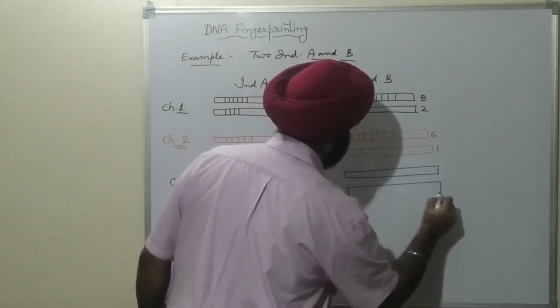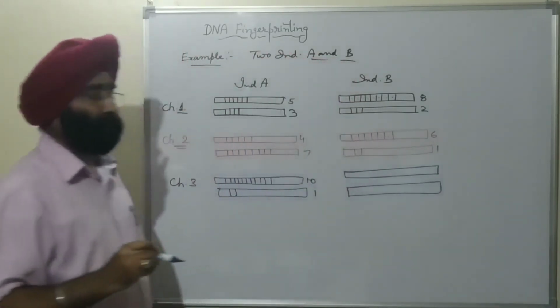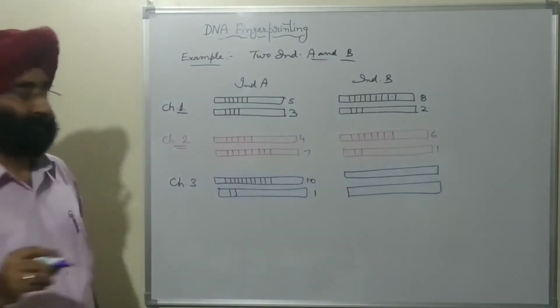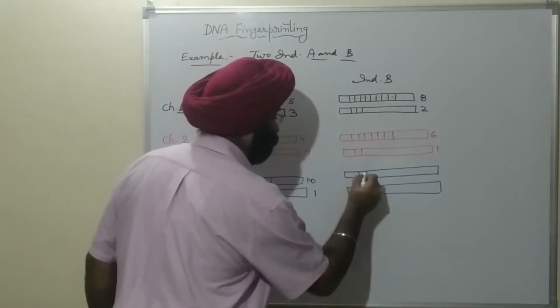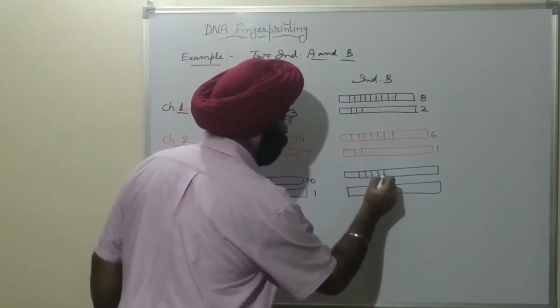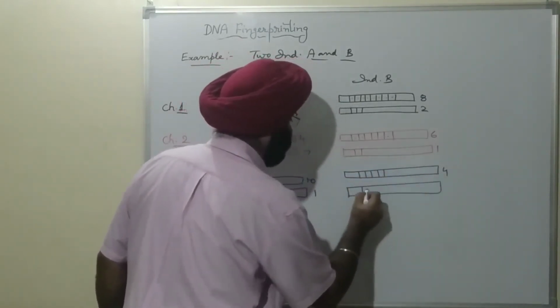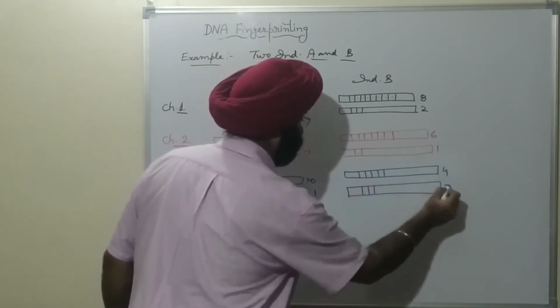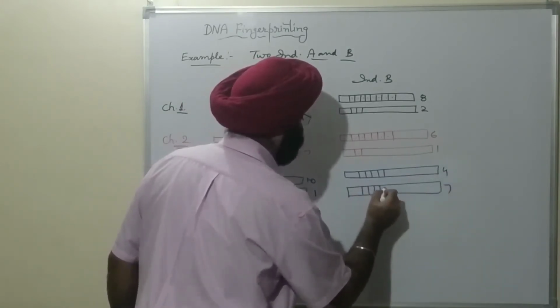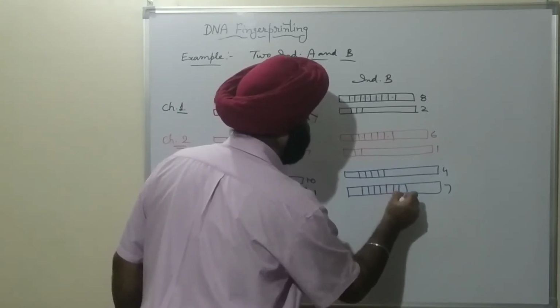In the case of individual B, the number of repetitive sequences here are 4 and 7.